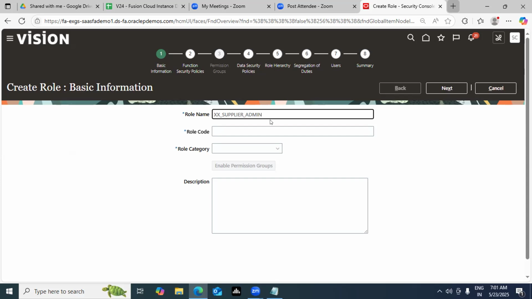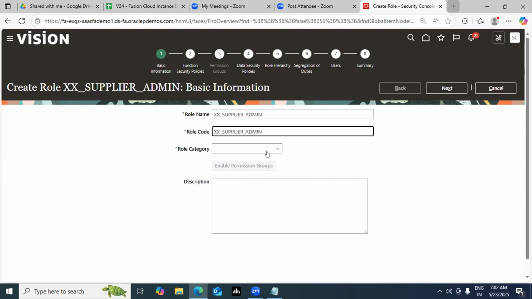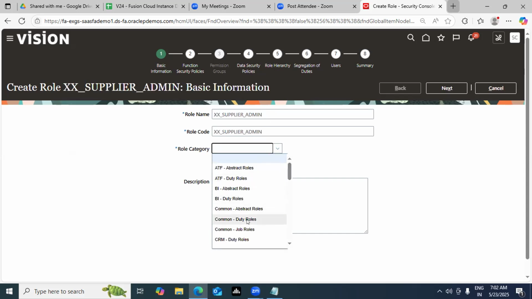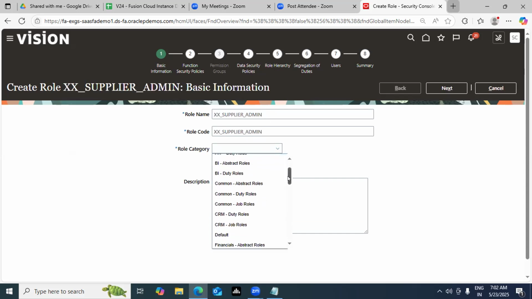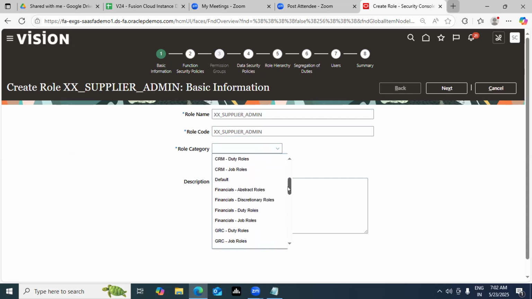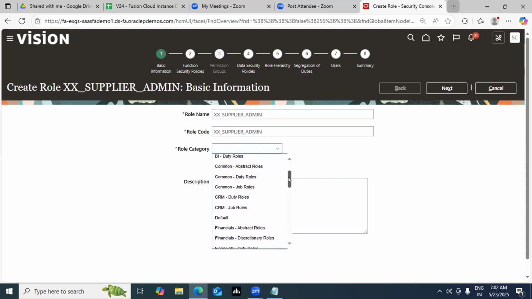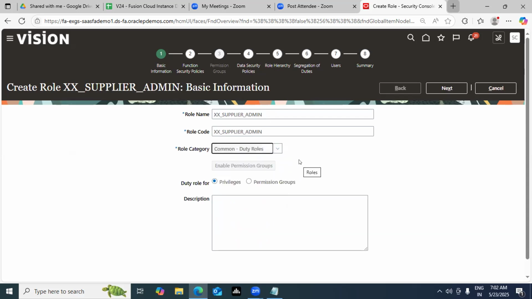Let's play with this so that you get more familiarity with it, guys. This time I'll choose duty role. Now a question might be arising, what is this other option? You can also create a module-specific duty role, but I'm going with the common one so that we can take multiple things into the picture. Choose common duty role.